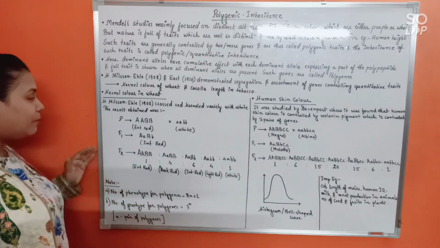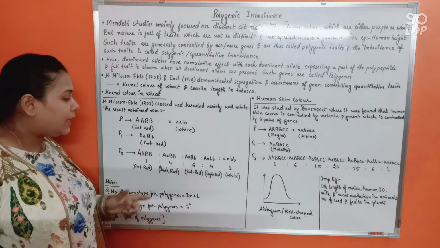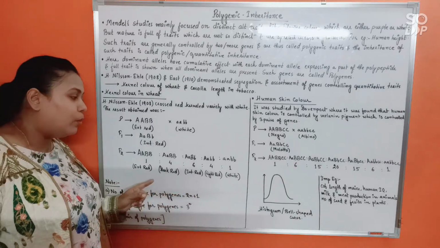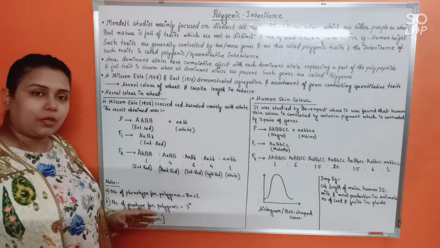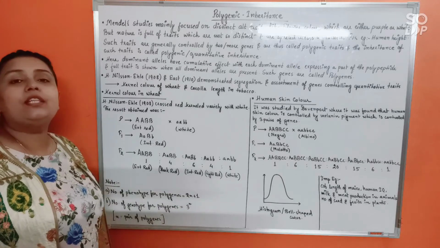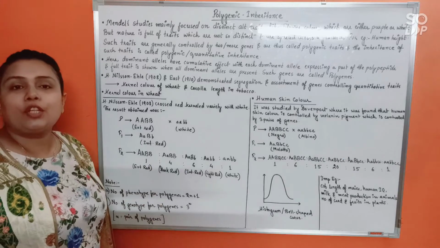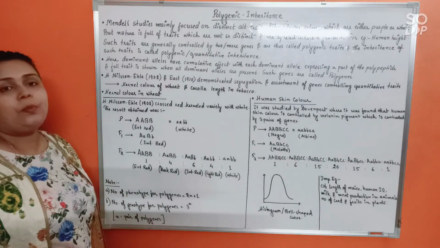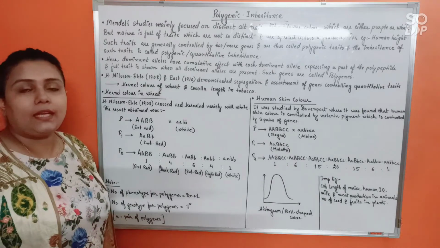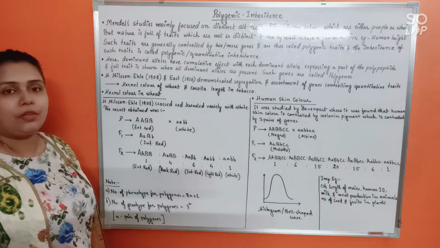So do remember, that means what is happening here is that the number of dominant alleles have a direct relation with the amount of redness produced. The more the number of dominant alleles, the more red the wheat kernel is, and when all of the red dominant alleles are missing, the red color is not produced at all, rather white is produced. This is the reason why polygenic inheritance is also called quantitative inheritance, because the number of dominant alleles here shows a cumulative or summative effect on the phenotype produced.